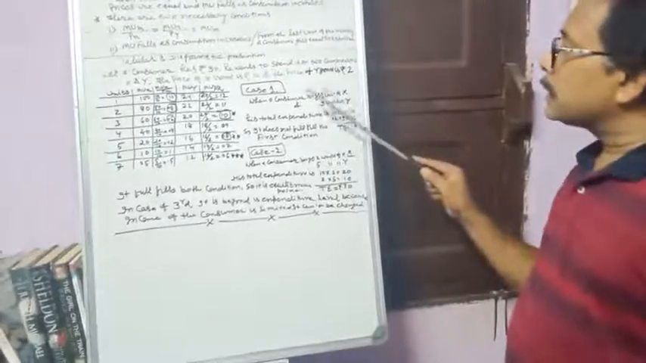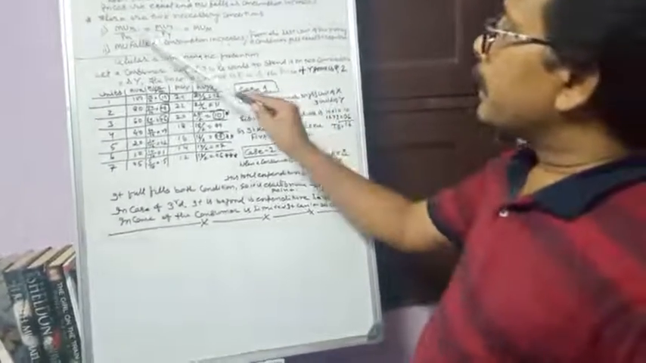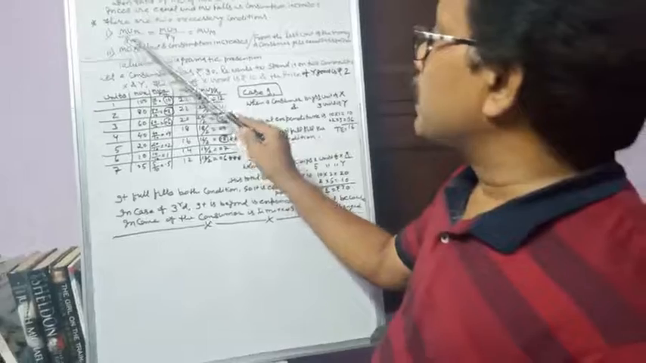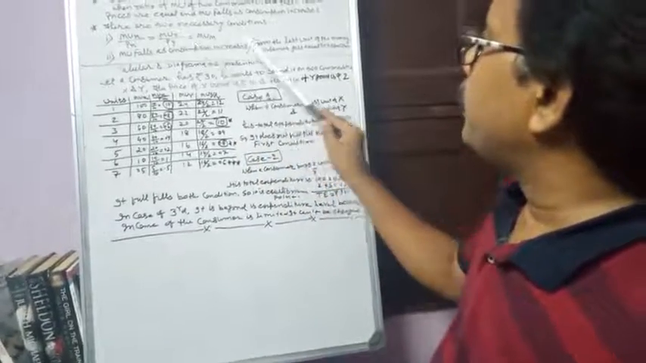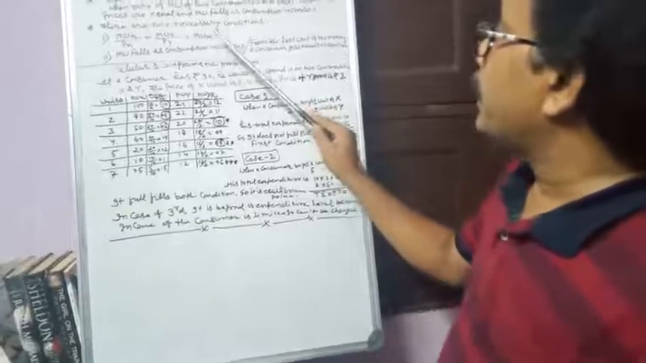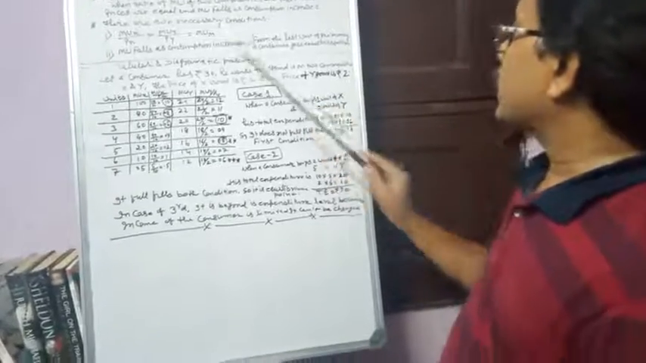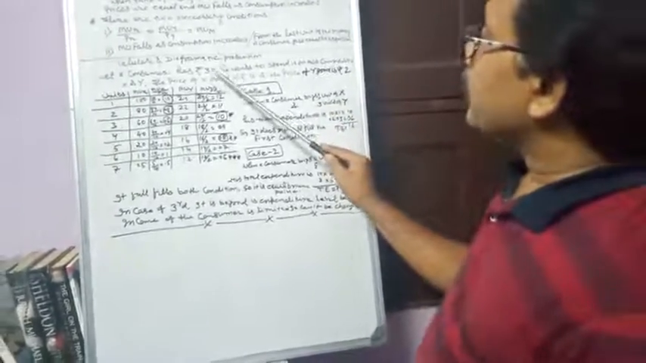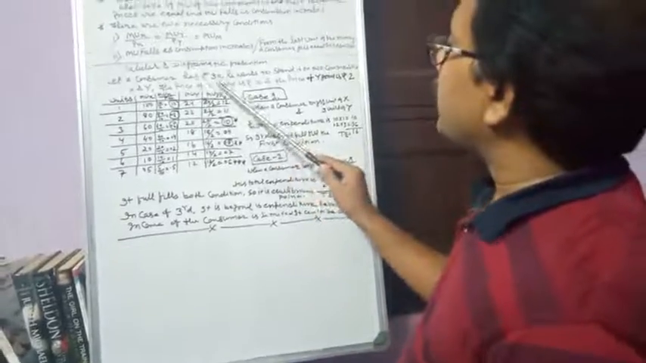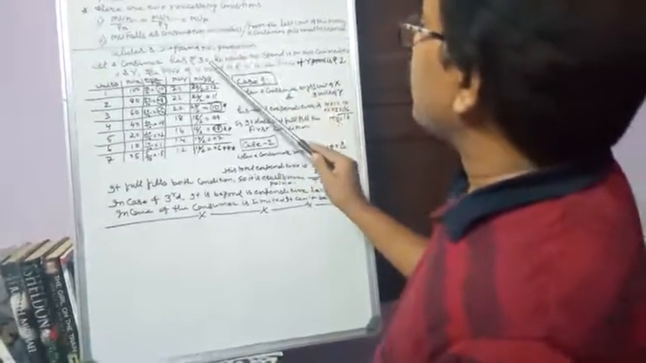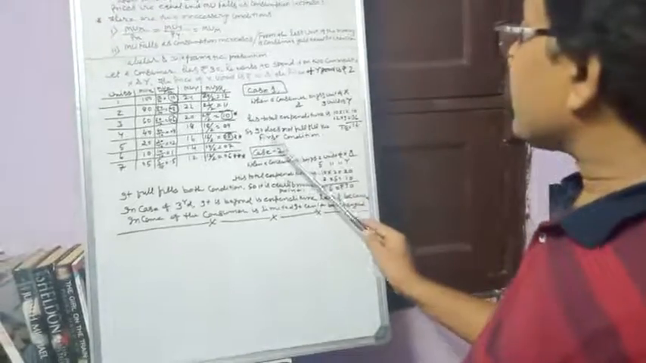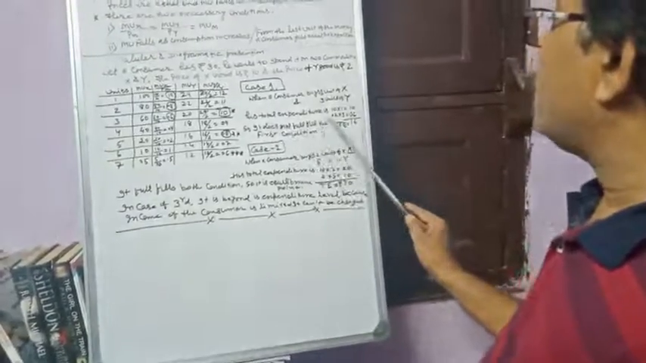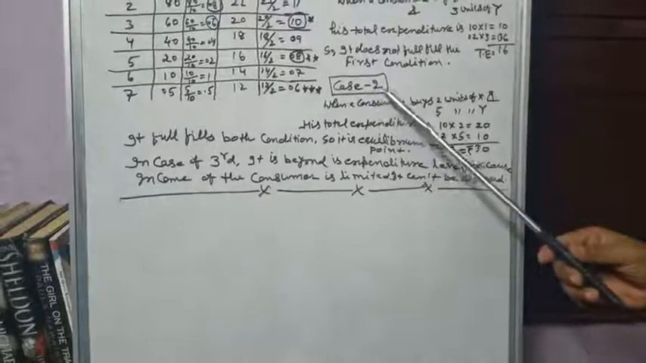So this does not apply, that MUX divided by PX is equal to MUY divided by PY is equal to MUM. So MUM here is 30, because a consumer has rupees 30, so the marginal utility of money is 30, and so we can say it does not fulfill the first condition. Now come to case 2.